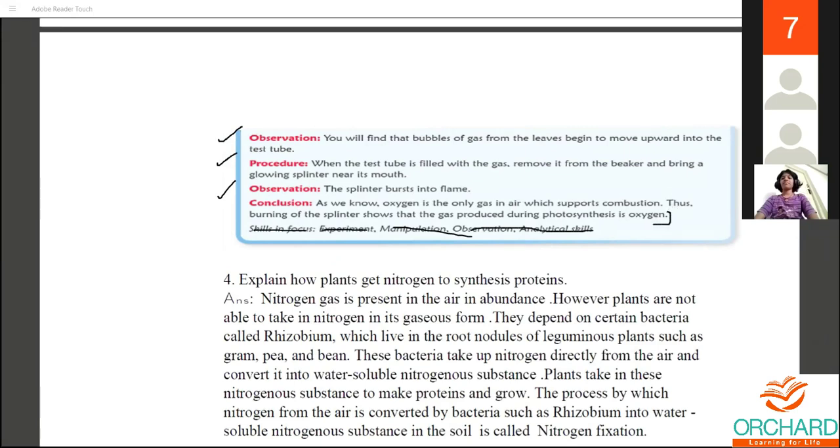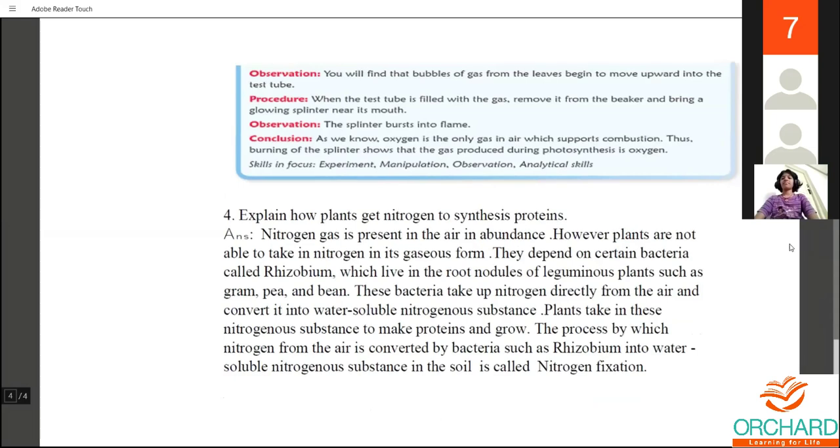Okay, and your fourth question will be: explain how plants get nitrogen to synthesize protein. This will be the fourth question. So you'll be writing about nitrogen gas. Nitrogen gas is present in abundance.